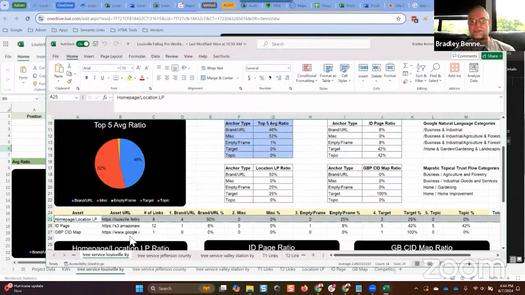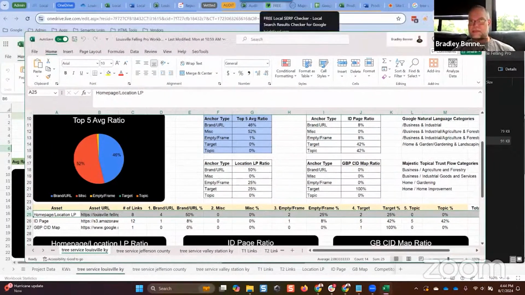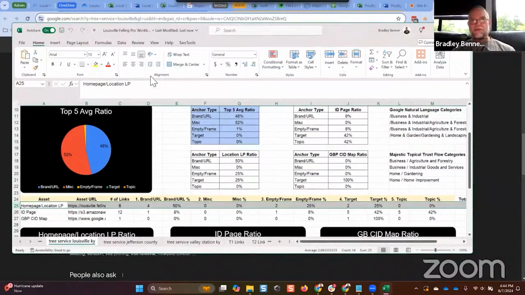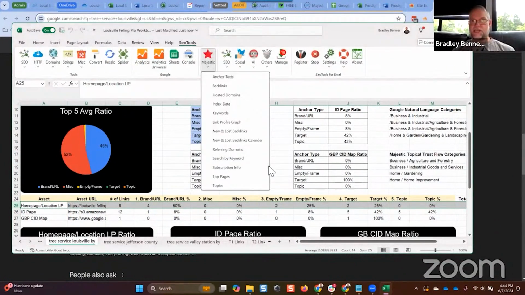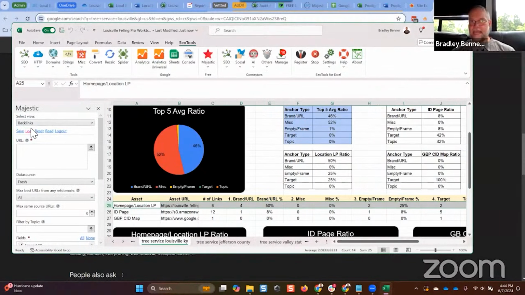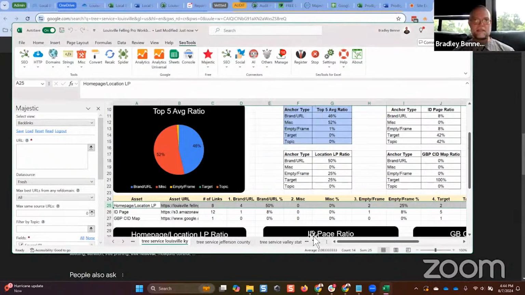Okay, so we'll take the same search query, tree service Louisville, Kentucky. It's the same Excel book, guys, except now I'll close it out from OneDrive and just do it here. And you'll see we have SEO tools here. This is an extension. Here's the Majestic extension. So if I click on backlinks, then it's going to tell me to log in. And then I've saved a particular setting that I call target URL backlinks. This is all described in that video that I pointed out on our YouTube channel. It's public, guys. We made that public for a reason. So I'm going to select target URL backlinks, select.